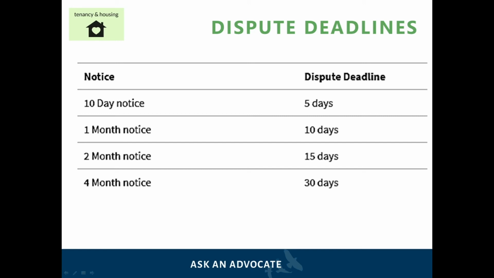For a 10-day notice, the tenant has 5 days to dispute said notice. For a 1-month notice, you have 10 days. For a 2-month notice, the tenant has 15 days to dispute it, and for a 4-month, you have 30 days to dispute it.